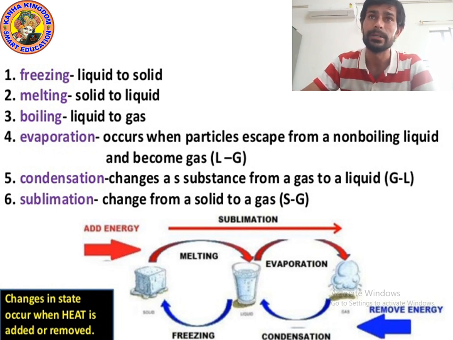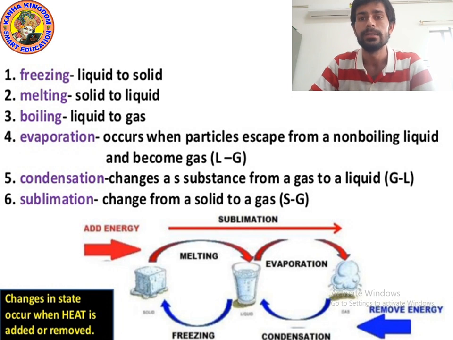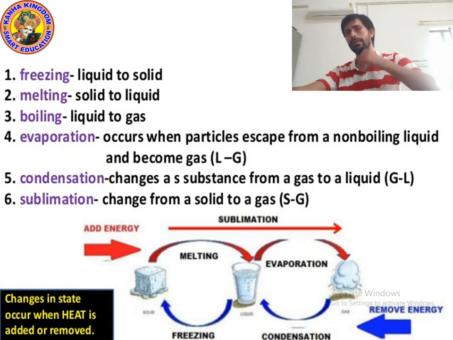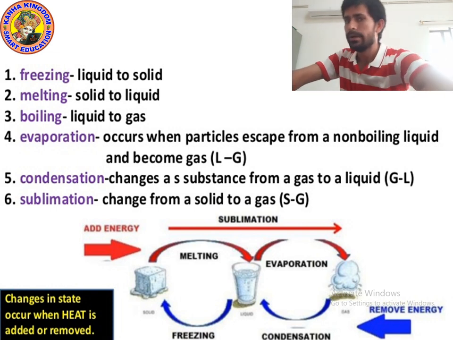Next is melting. Melting is also known as fusion. Remember kids, the process of converting solid into liquid is known as fusion, or melting. Next is boiling.